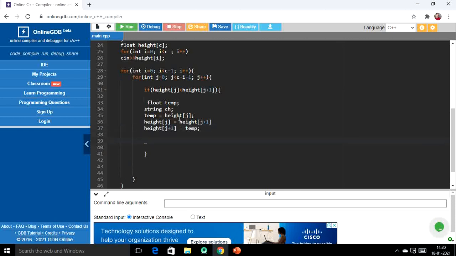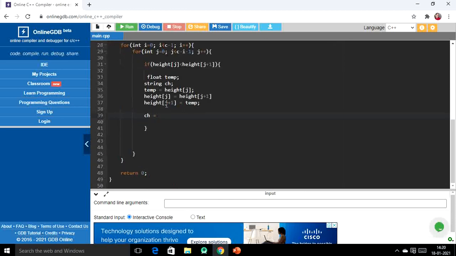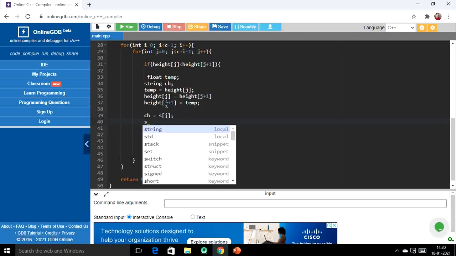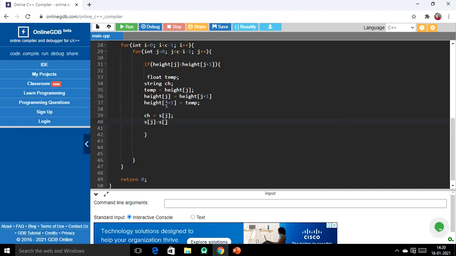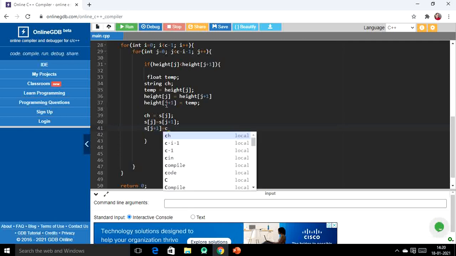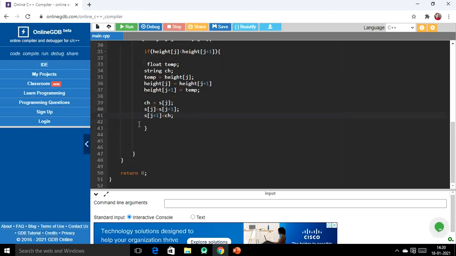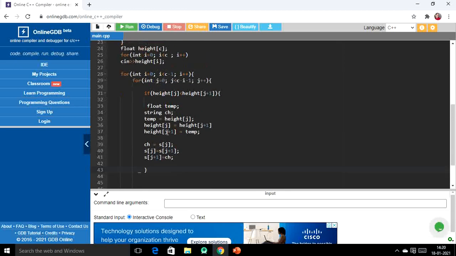Let's do the same for the names array as well. So ch equal to, the names array is, what's the name, yeah, s. So ch equal to s of j, then s of j equal to s of j plus 1, right, and then s of j plus 1 equal to ch. So the swapping is done.